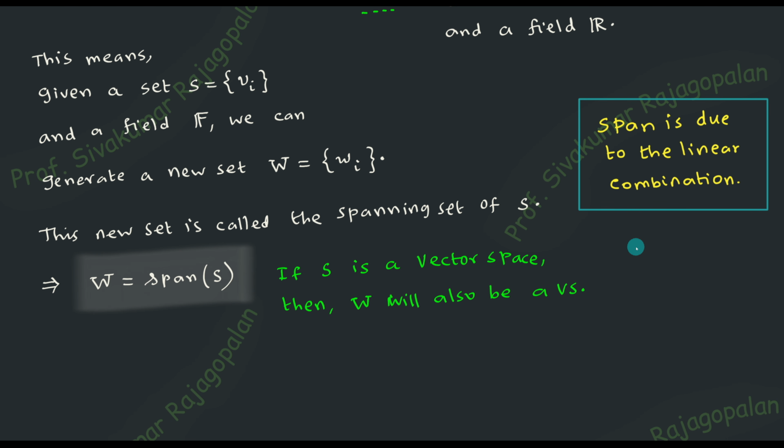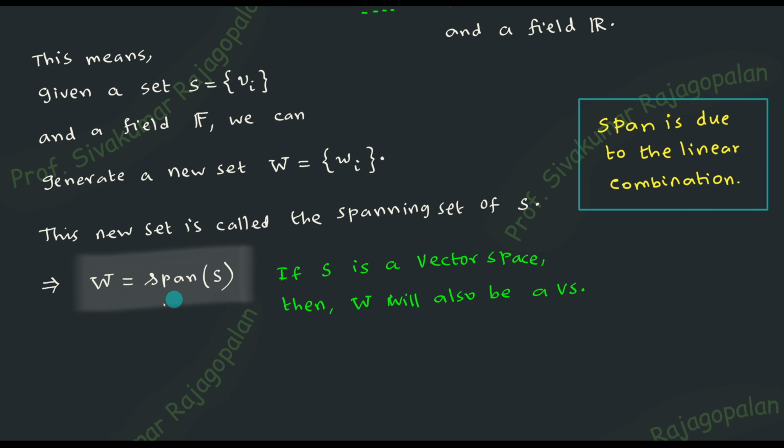So ultimately, what is span? You can easily understand. Span came into the picture because of the linear combination. And the linear combination, how did you get it? It came from the property, meaning the defining equation for the linear operator. So if you know the definition for the linear operator, you understand what is linear combination, and the linear combination only is what you are going to call by the name span. That's all. So everything is now smoothly connected. There is nothing like you have different definitions and read and memorize. Nothing like that is there. It all follows from the basic definition of the linear operator itself.